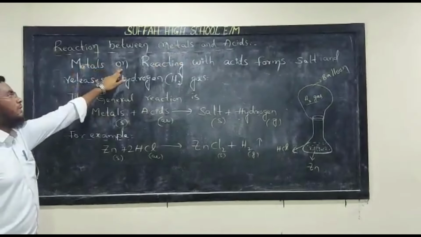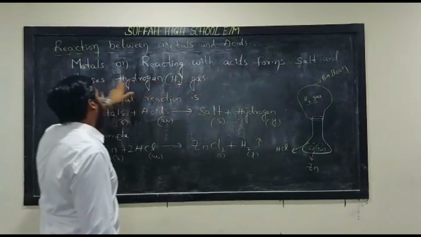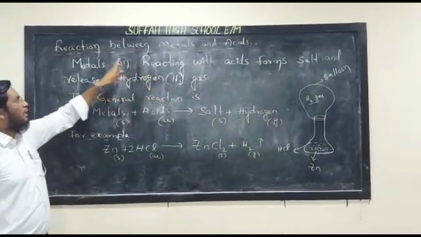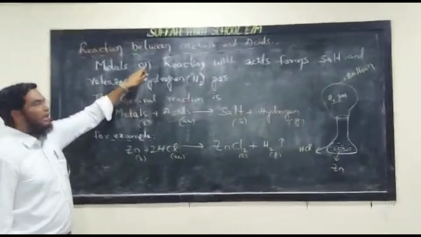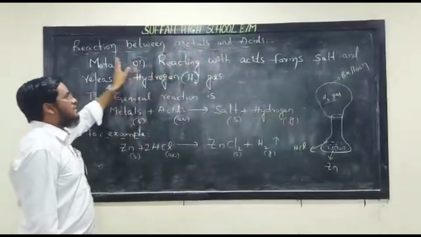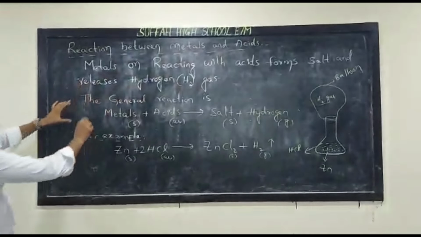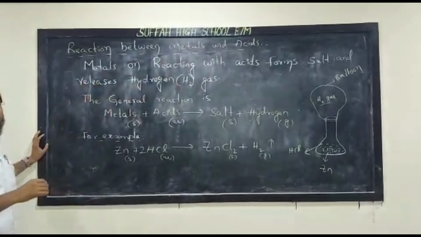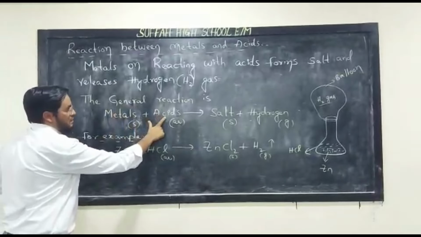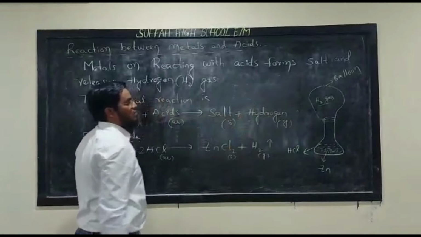Metals on reacting with acids form salt and release hydrogen gas. I repeat, metals on reacting with acids form salt and release hydrogen gas. The general reaction for this activity is metals plus acids gives salt and releases hydrogen gas.